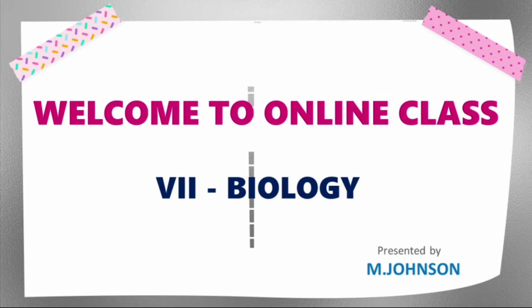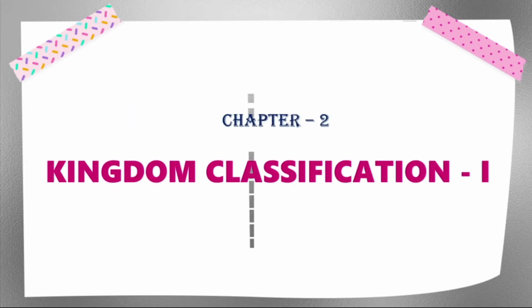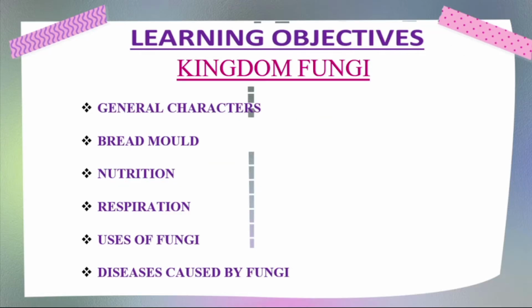Welcome to online class. In this session we are going to discuss 7th standard biology, chapter 2, kingdom classification 1. The following learning objectives are: kingdom fungi, general characters, bread mold, nutrition, respiration, uses of fungi, diseases caused by fungi. These are the content for today's class, kingdom fungi.